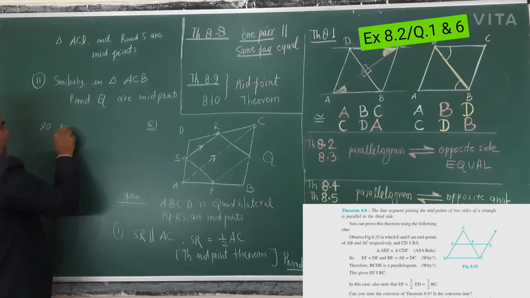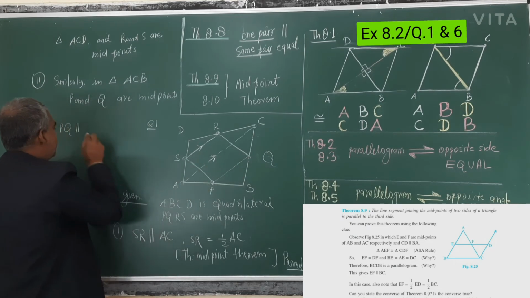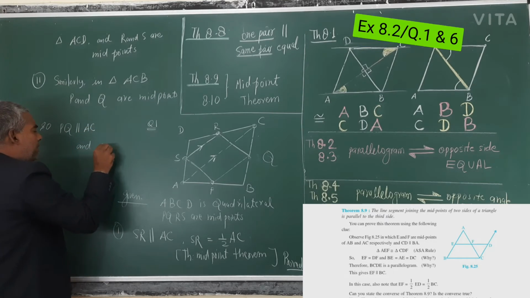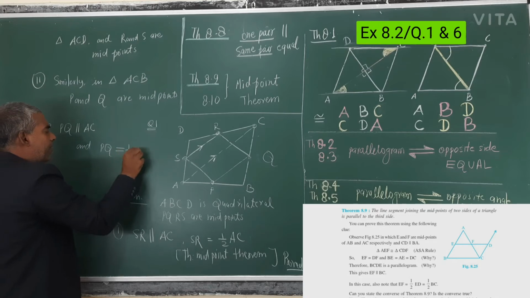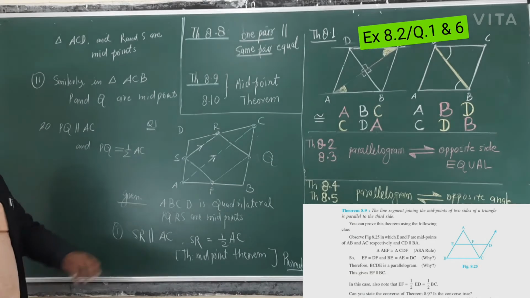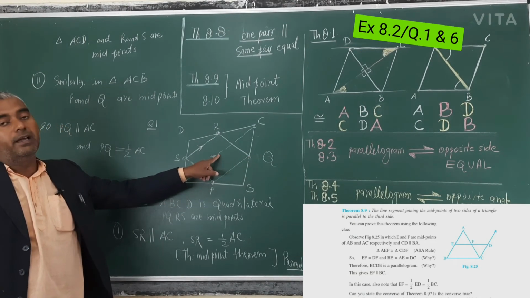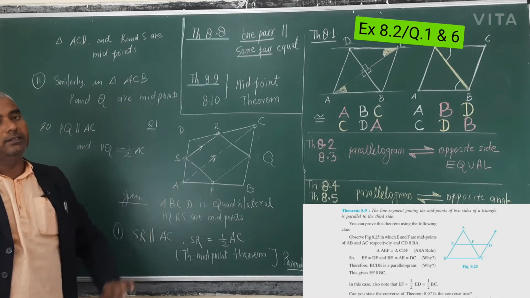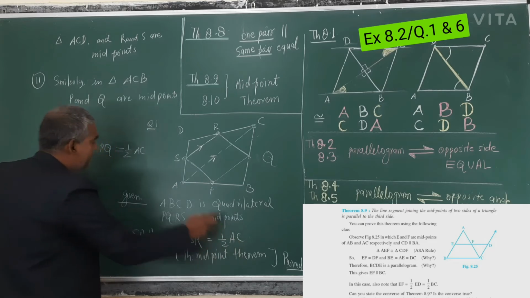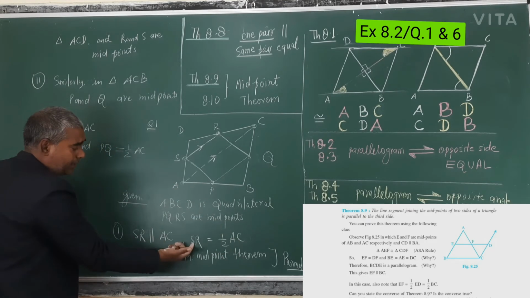So PQ is parallel to AC and PQ is half of AC. This is the midpoint theorem: the line segment joining the two midpoints of any triangle is parallel to the third side and half of its length. So you are getting half of AC, half of AC. If these are equal, then PQ is equal to SR.